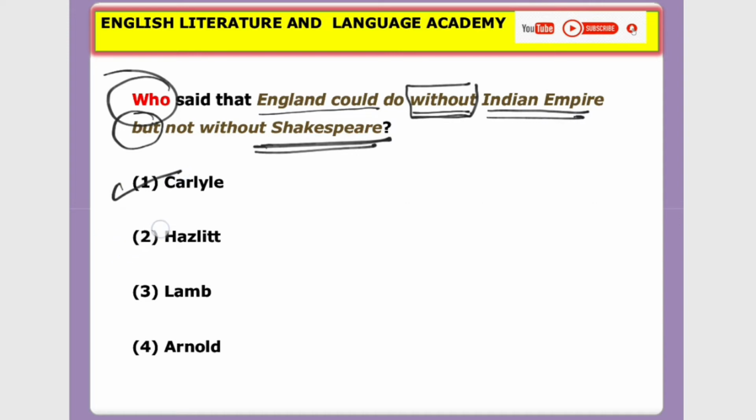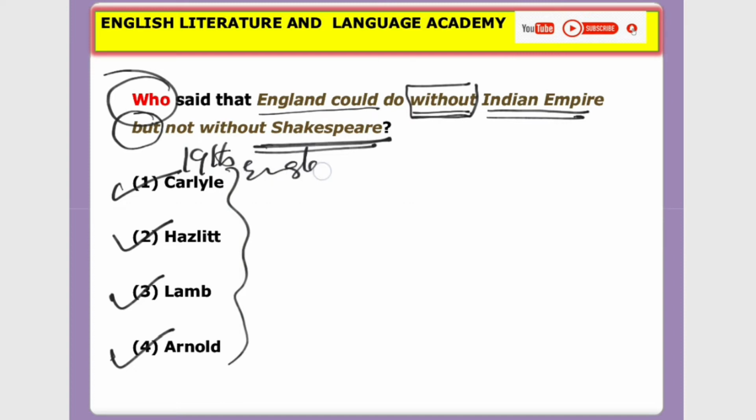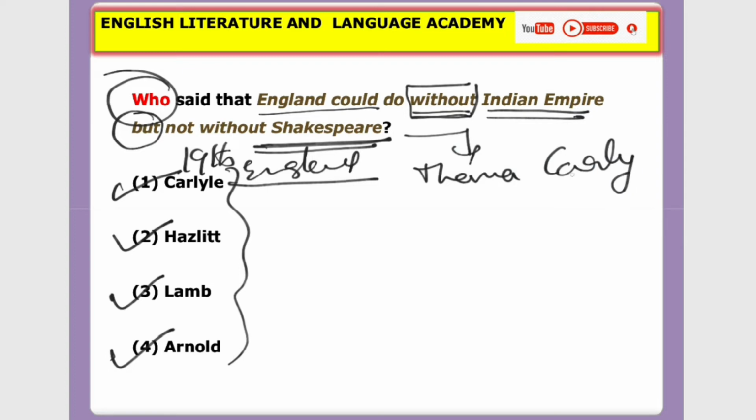Option 2, Hazlitt. Option 3, Lamb. Option 4, Arnold. Please remember, all these writers belonged to 19th century England. One of them quoted this in their lecture series: England could do without the Indian Empire but not without Shakespeare. The answer is Thomas Carlyle.